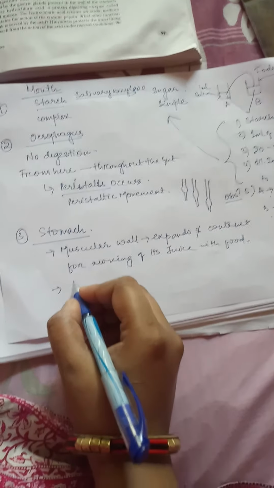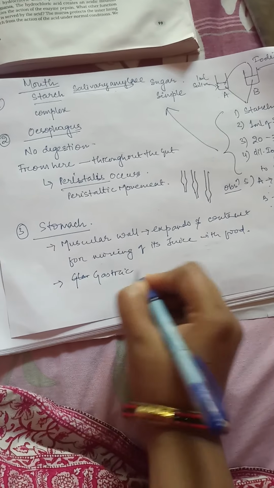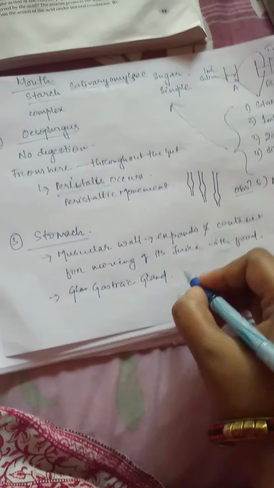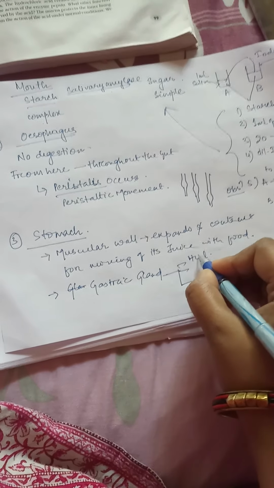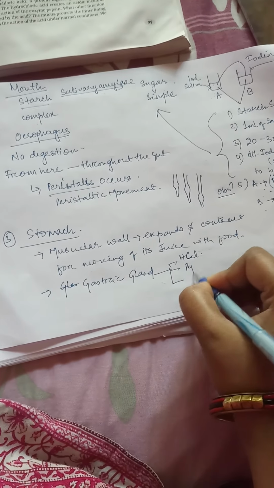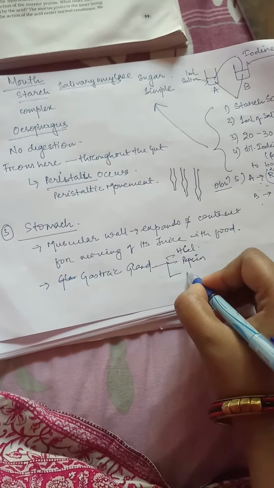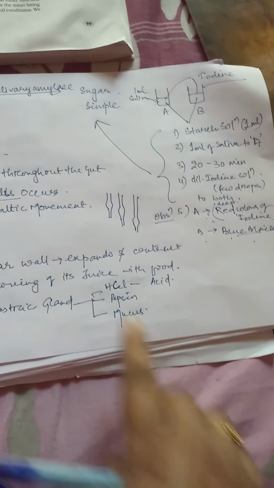The juices of the stomach are produced by a gland called the gastric gland. Now, this gland is associated with the stomach only. This gastric gland has three things associated with it. One is HCl. Second is pepsin. And third is mucus. Now, HCl's work is to provide an acidic medium for activation of pepsin.